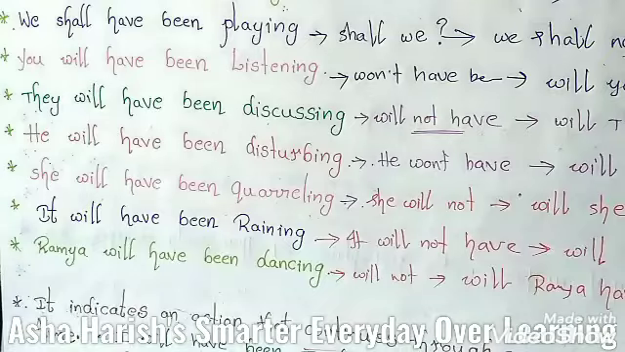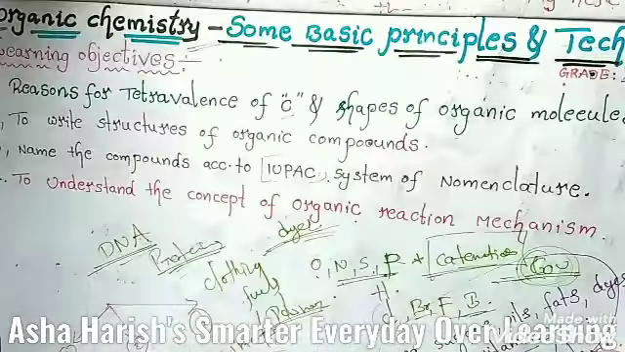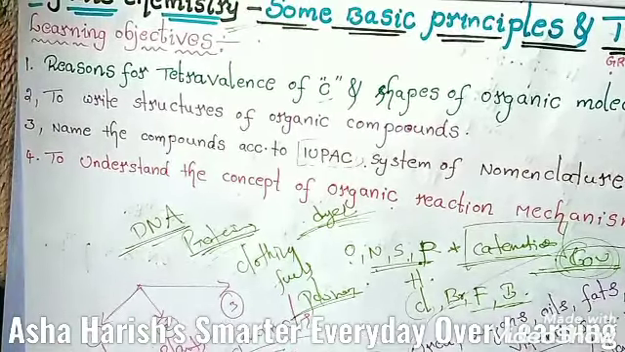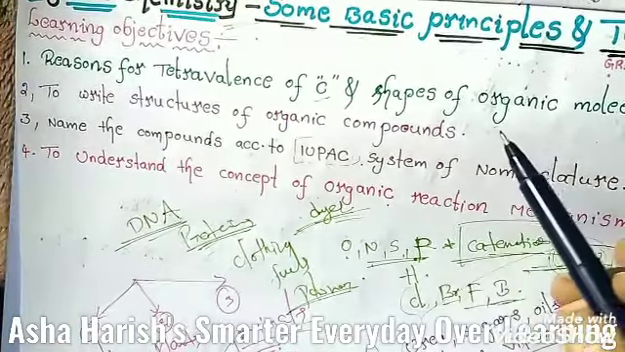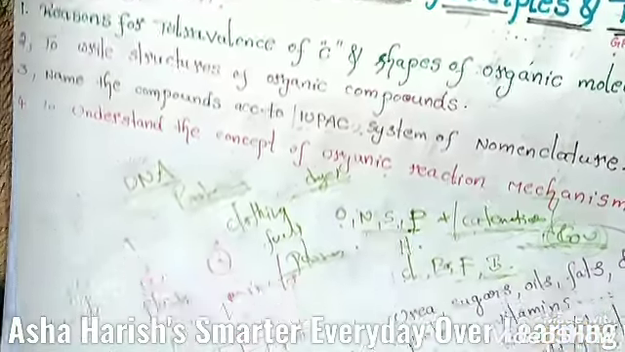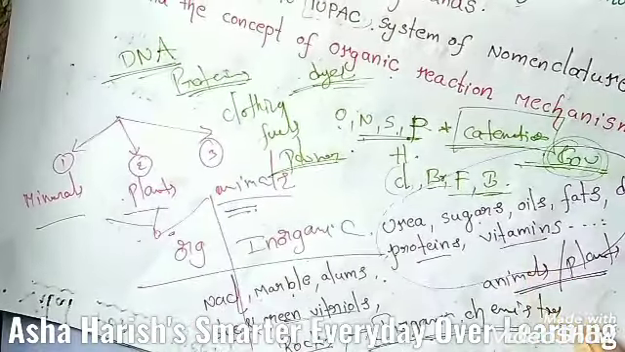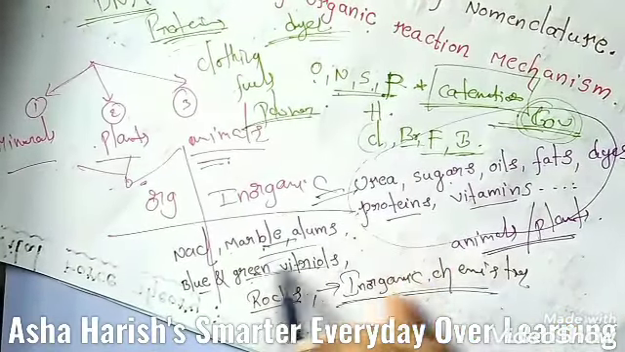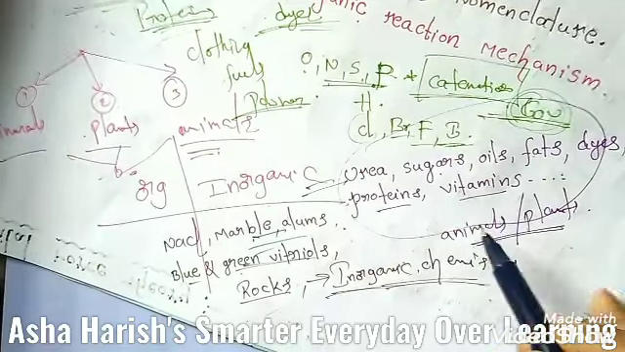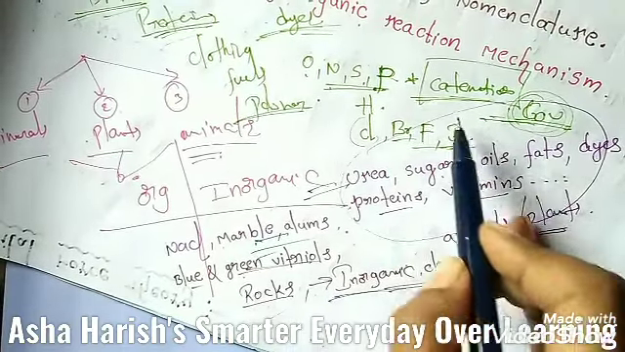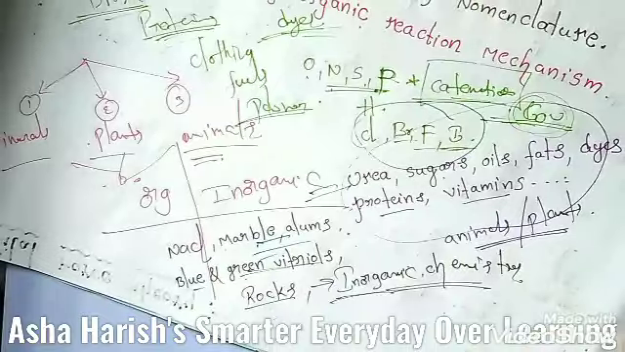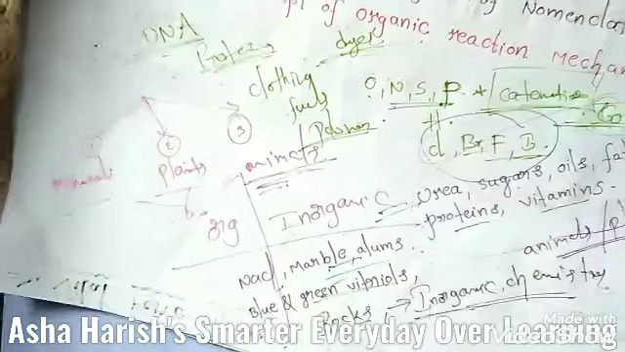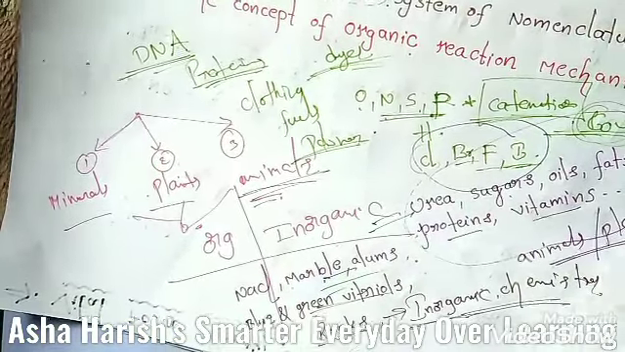Let's recall what we have learned in this class: some basic principles and techniques of chemistry and the learning objectives. At the end of this chapter, what we have to learn finally is all explained in this session. The difference between organic and inorganic compounds based on origin, examples, halogen groups and some other examples, and the main sources, minerals, plants and animals. This is the main introduction of this chapter.